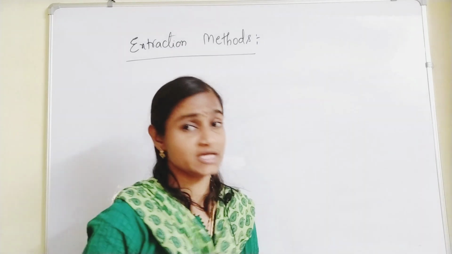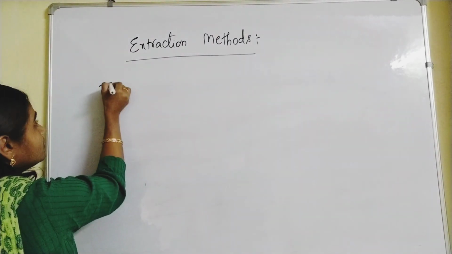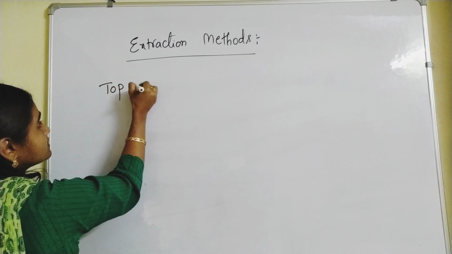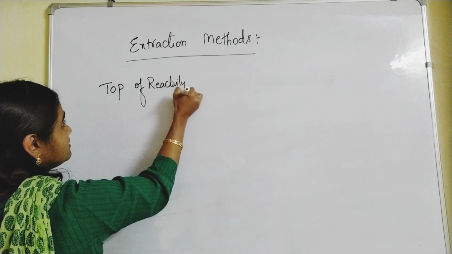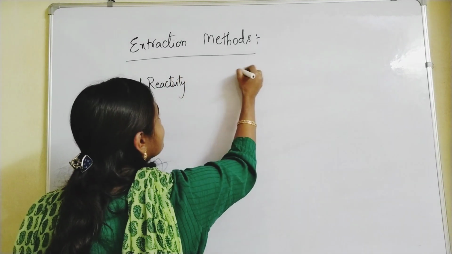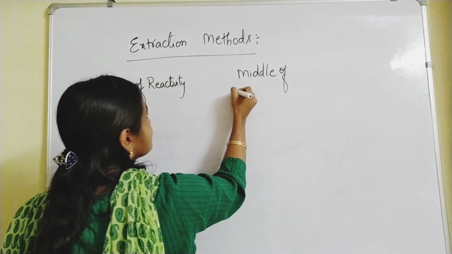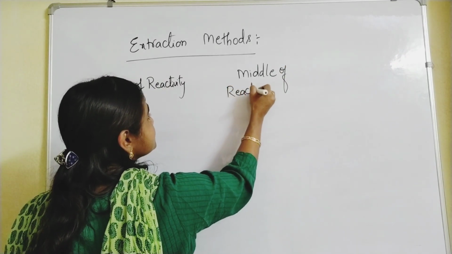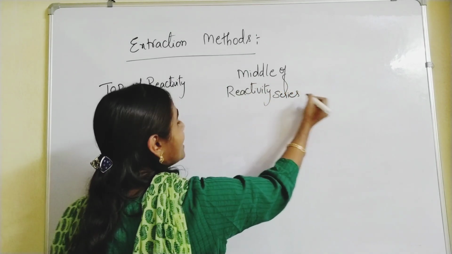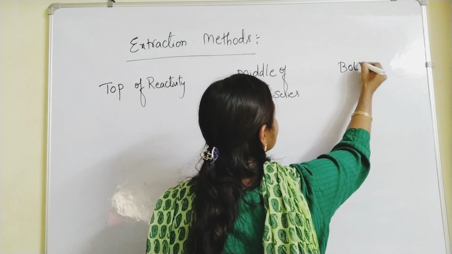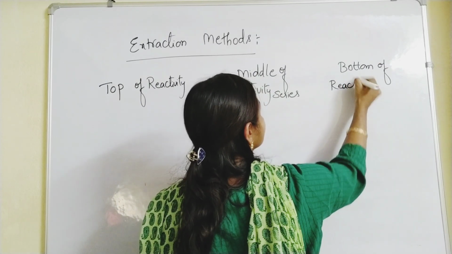Now, metallurgical process. For the metals which are on the top of the reactivity series, you will follow one method. For those in the middle of the reactivity series, you will follow another method, and for those at the bottom of the reactivity series, you will follow another method.